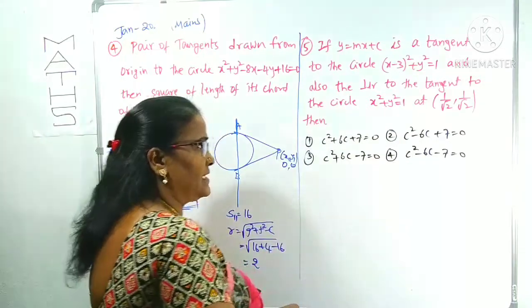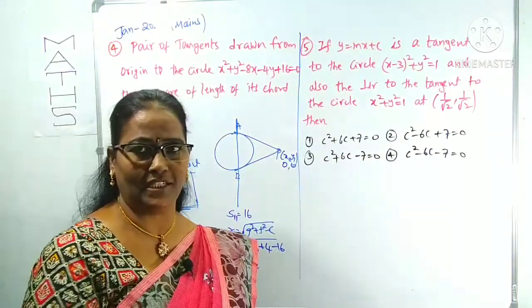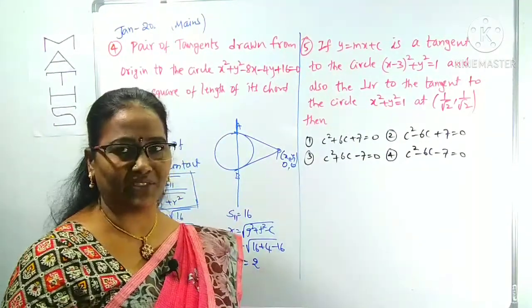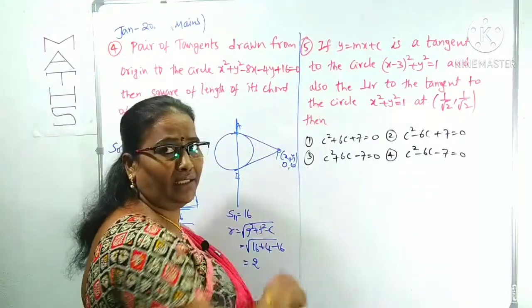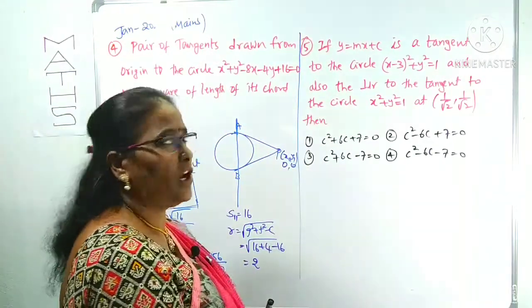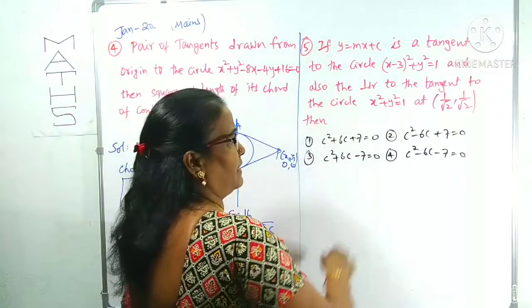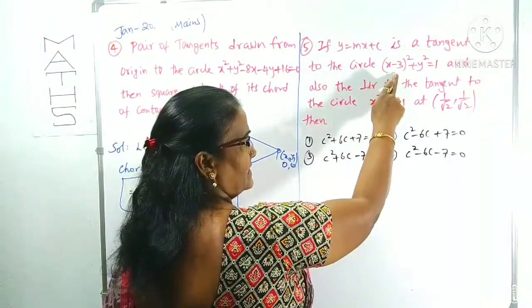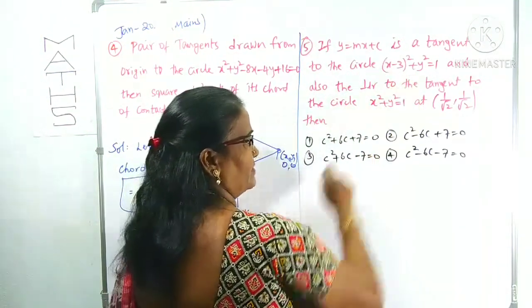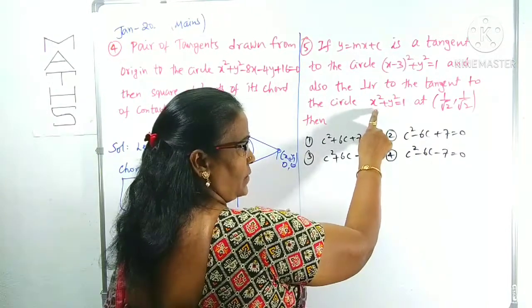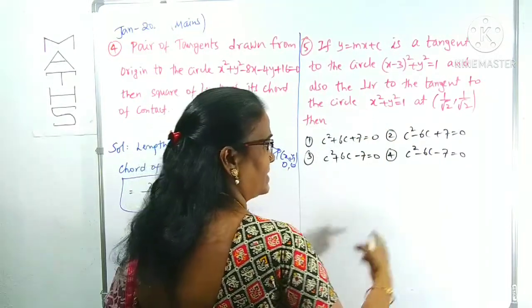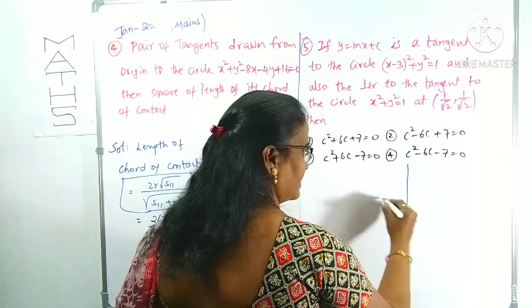What is asked is the c relation. That's why I had written the options also. According to the given data, I am drawing the figure. First, y is equal to mx plus c is some line. What is this circle? Its center is at 3, 0, radius is 1 unit. What is this other circle? Its center is at 0, 0, radius is also 1 unit. It will be like this.